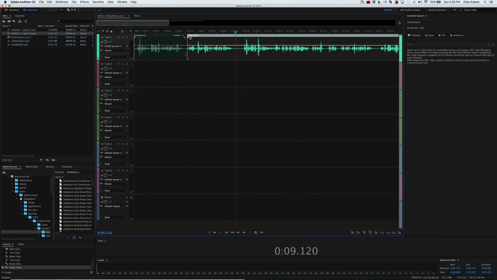Great. So what we want to do as well is go ahead and we are going to add some automation here so that it just doesn't click in and out the entire way. Or if we have enough space, we can actually throw this in like this, like we have here.